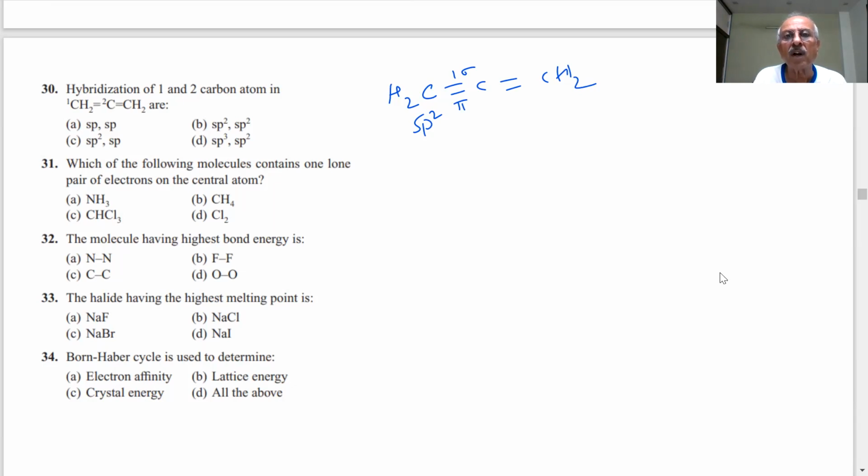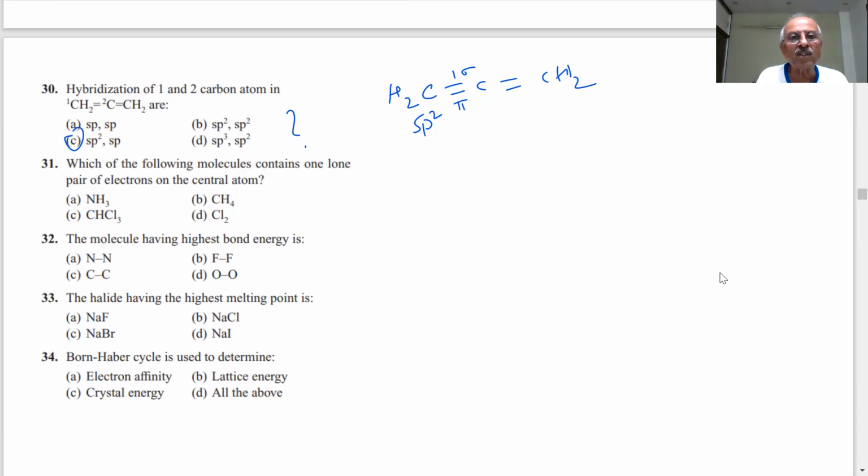Again 1 sigma and 1 pi. One is using sp, so sp, sp. There is no other way around here. This requires more study. Read more about it because this is a very different type of molecule, what they call carbenes.